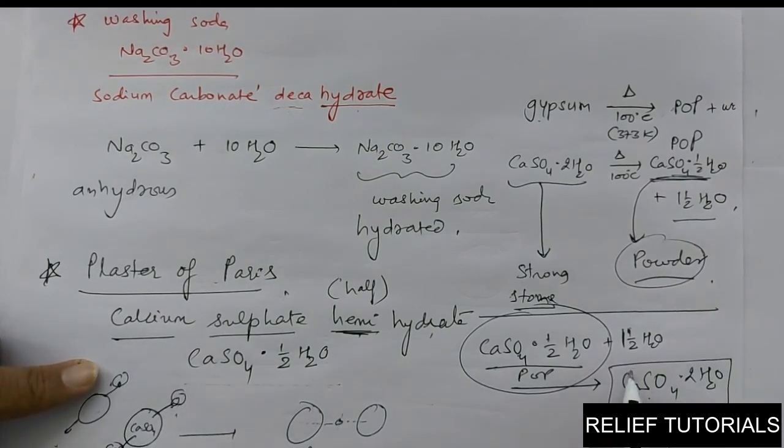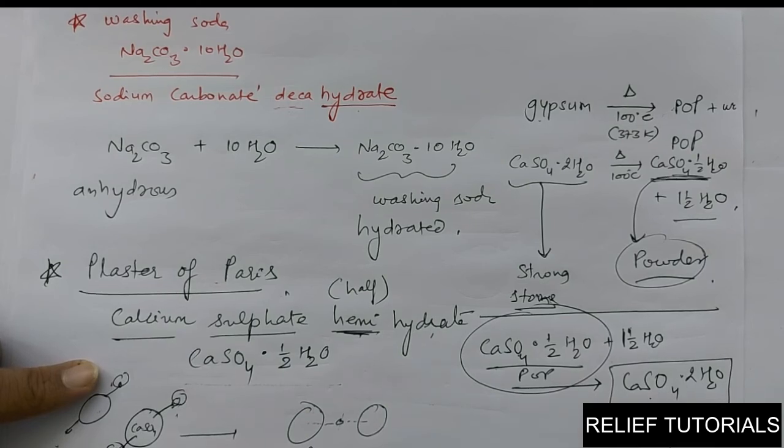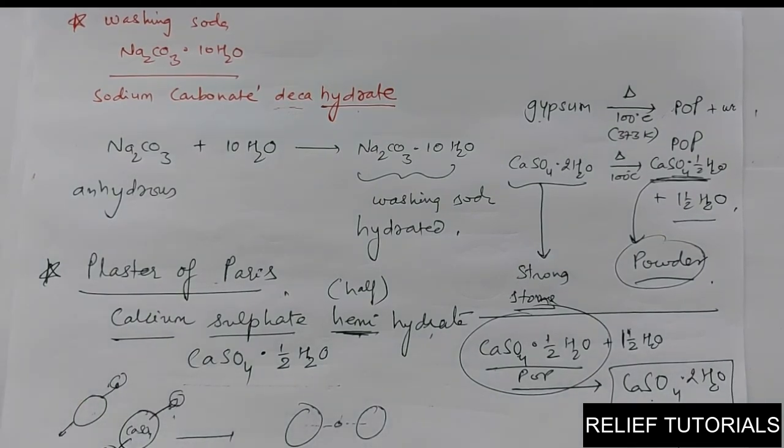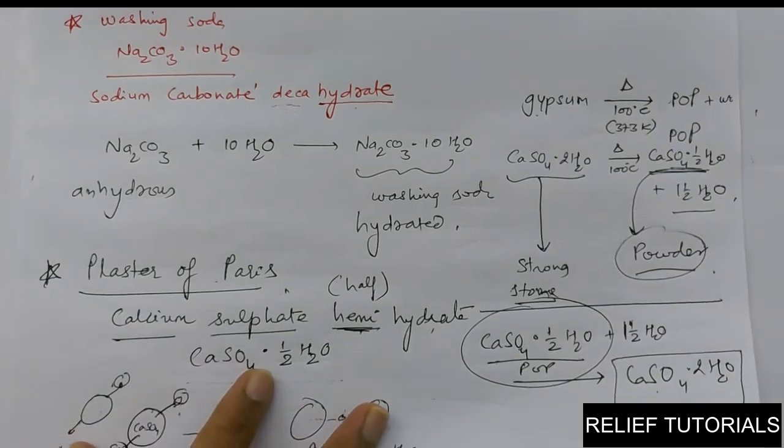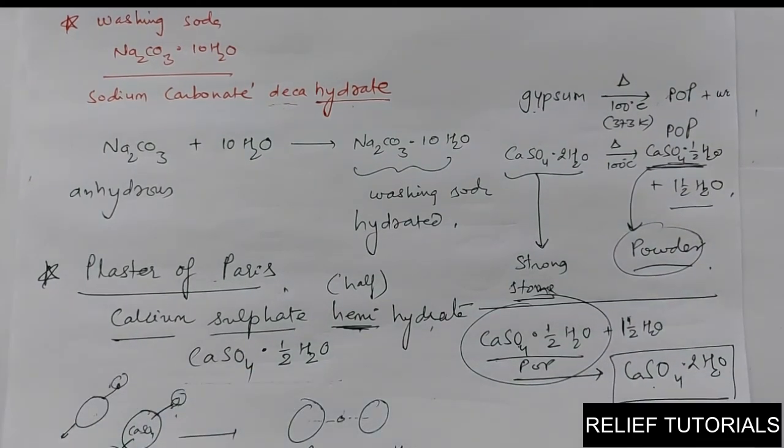So when you want to form gypsum again, say you want to form some statues or do some designing on the ceiling, you have to decide that first and mold it. So corresponding dies and corresponding shapes should be formed. Then you add water, and you can form the corresponding statues or some murtis, showpieces, and many things, because once POP gets enough water, it will be converted into gypsum, and then the shape will be permanent.